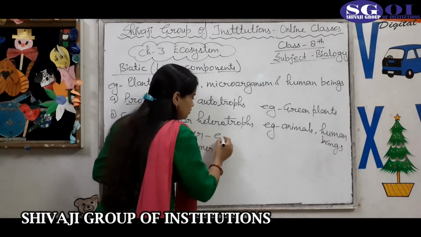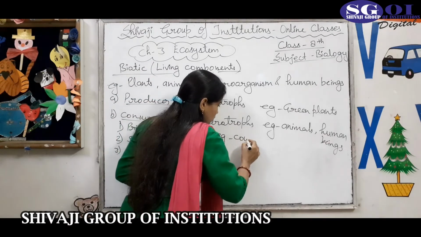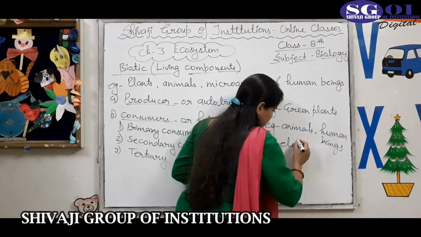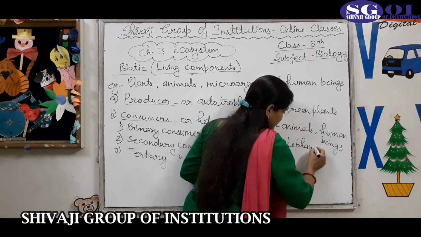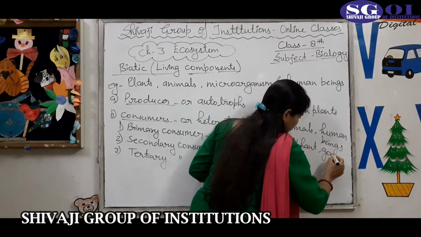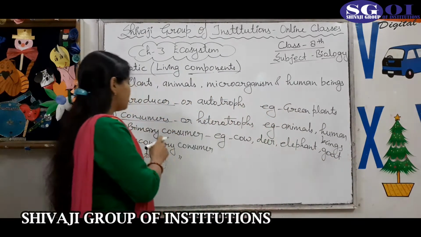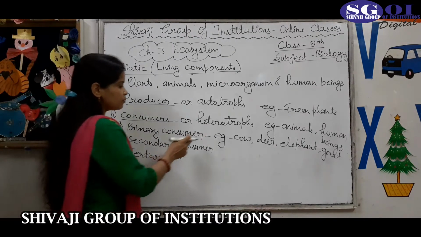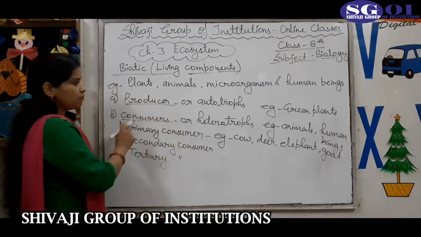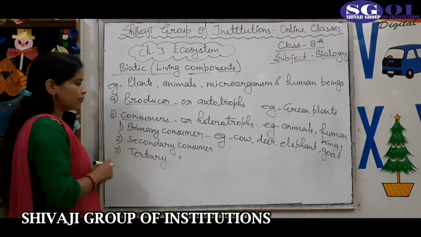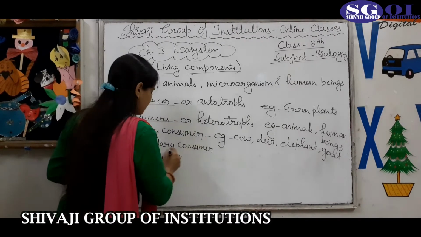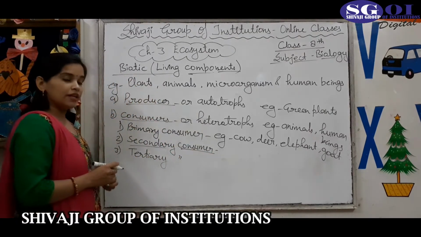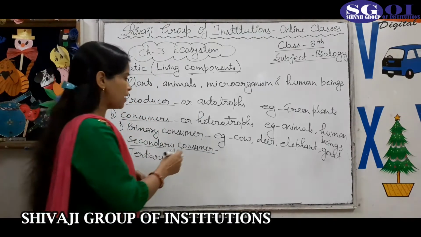For example, cow, deer, elephant, goat. They are called primary consumers or herbivores because these are the animals who eat the green plants or the producers. They are called primary consumers or herbivores. Next is secondary consumer. Secondary consumers are the animals who eat the primary consumers.